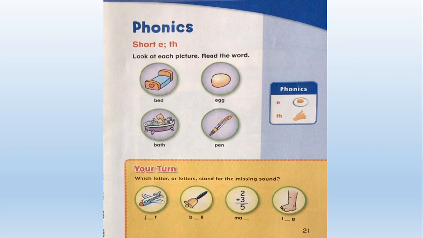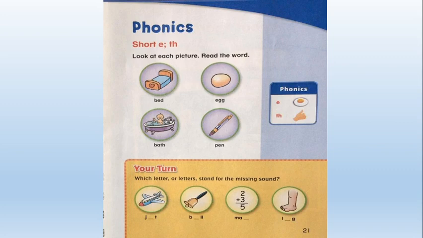First thing you have to do is go to page 21, Cornerstone book. There you can find some words containing the short E sound. Look at each picture and read the word: bed, egg, pen, bath.